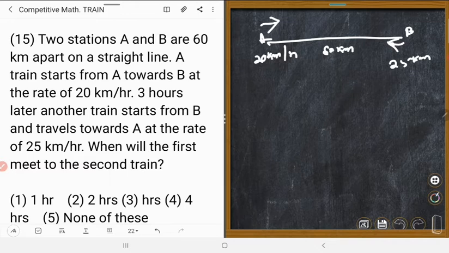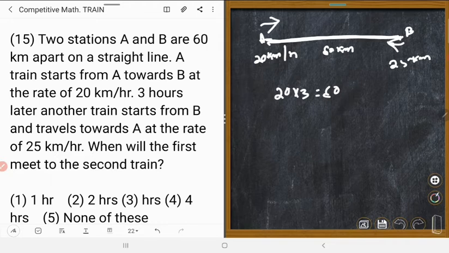So first A began its journey. It continued its journey for 3 hours. That means it covered 20 into 3 is equal to 60 kilometers. That means it already covered 60 kilometers. Could you understand? It started its journey and continued for 3 hours. In 1 hour it covers 20 kilometers, so in 3 hours it will cover 60 kilometers. That means train A reached B after 3 hours.